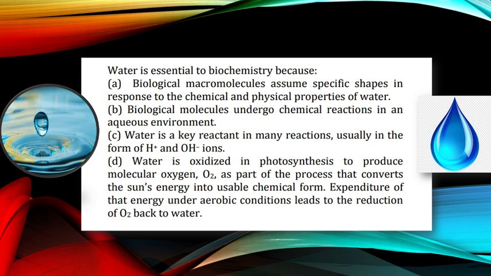If we talk about the process of photosynthesis, everyone knows about it. It is a process by which plant leaves make food by trapping sun energy, that is solar radiation, and converting it into chemical form in the form of ATP. In this process, water is oxidized to molecular oxygen, that is O2. Expenditure of that energy under aerobic conditions leads to the reduction of O2 back to water. So these are certain essential things related to water.